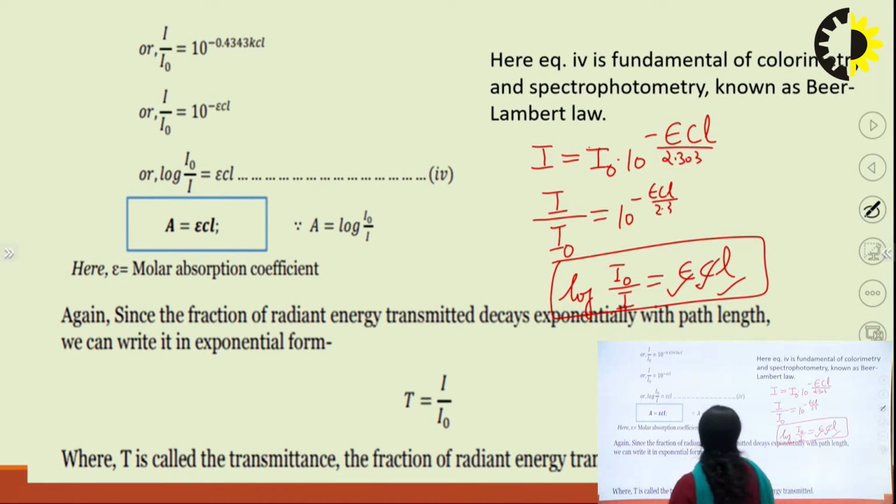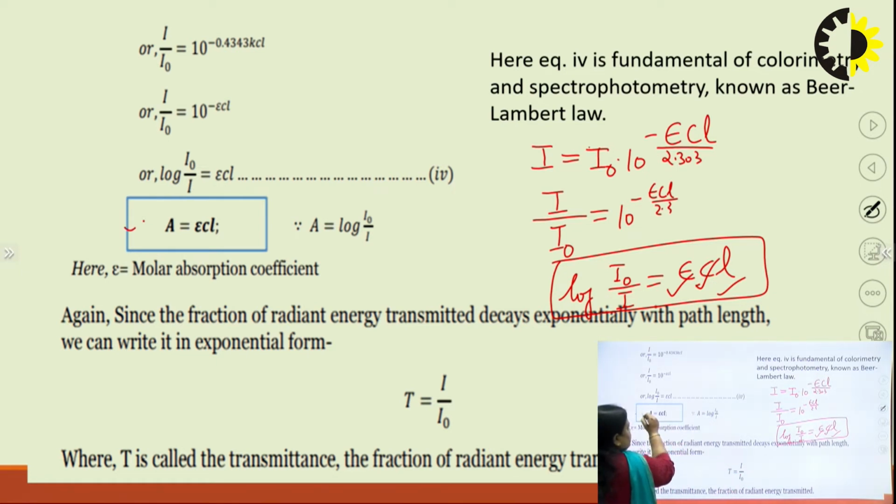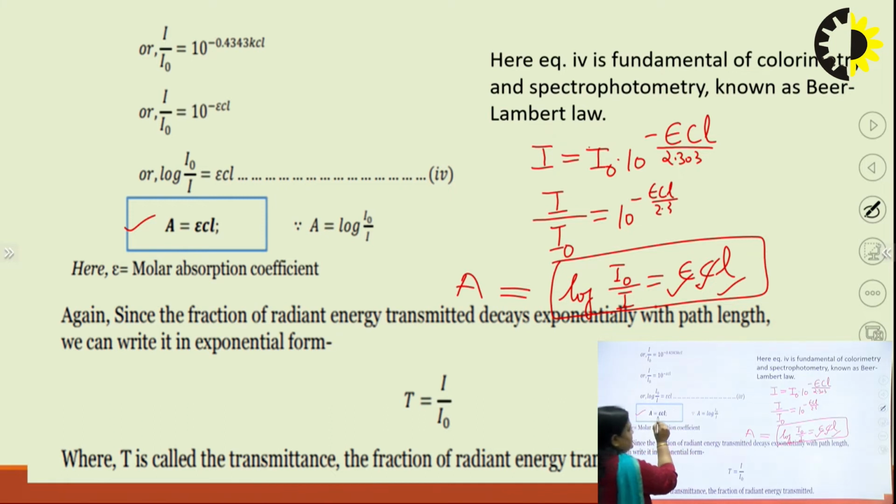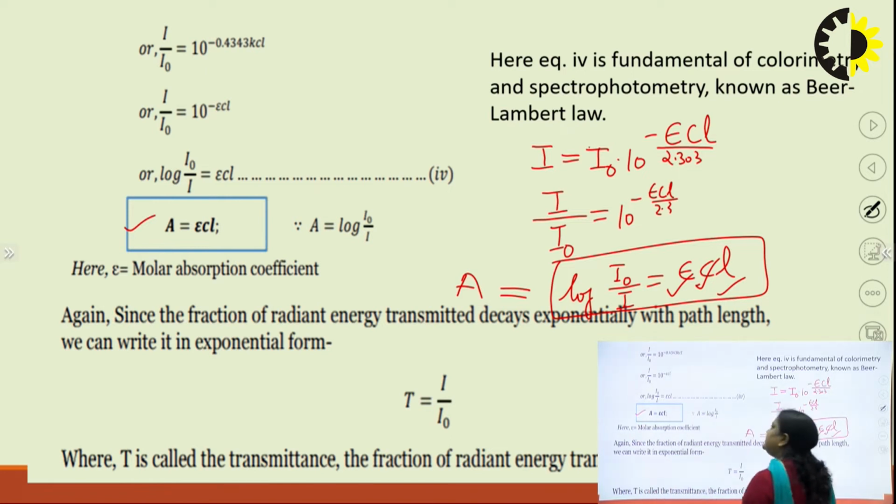Log I naught upon I is absorbance. So A is equal to epsilon C L. This is Beer-Lambert's law. If concentration is in mole per liter, then epsilon is known as the molar absorption coefficient.